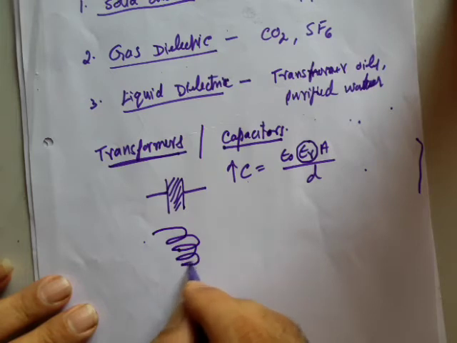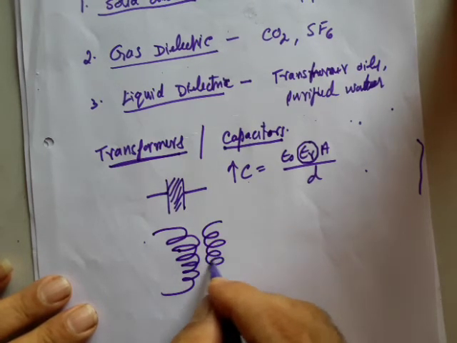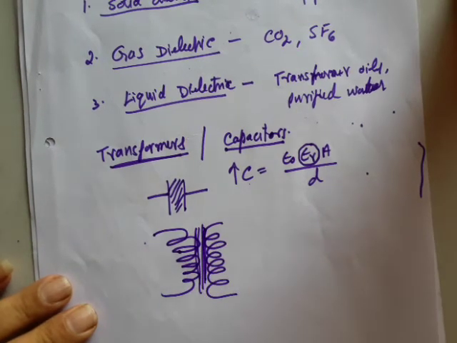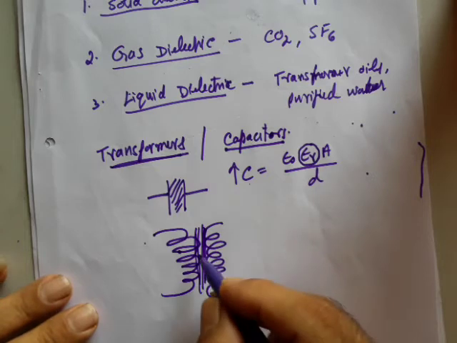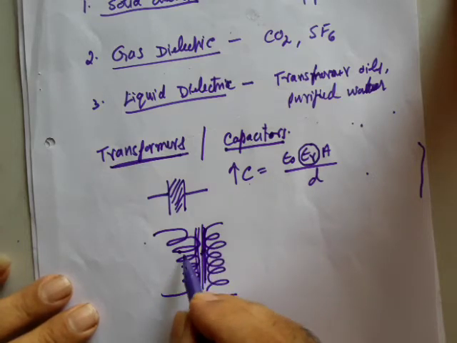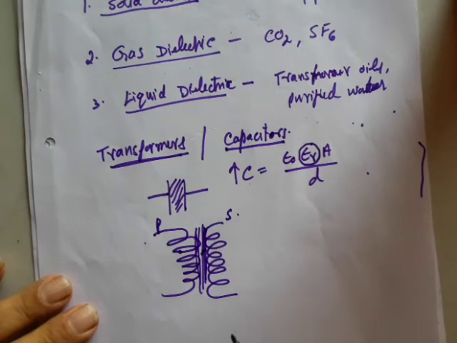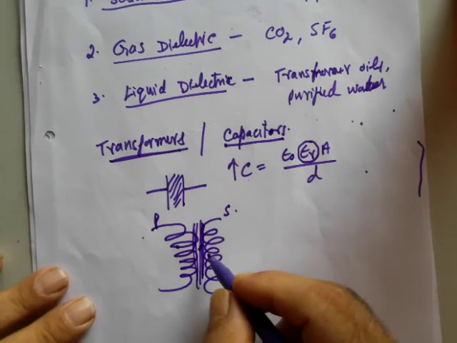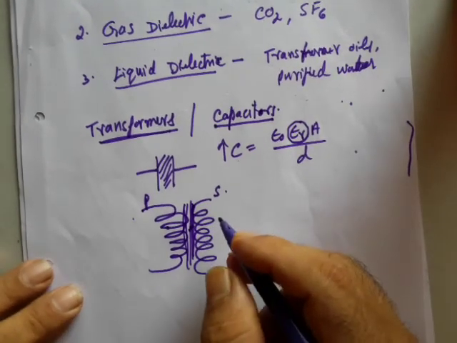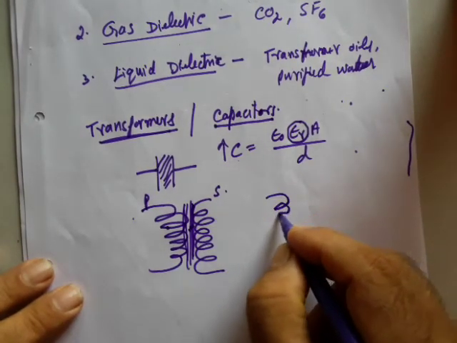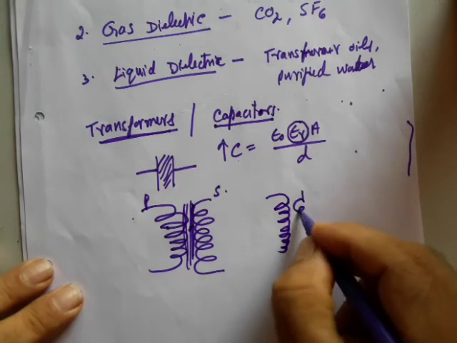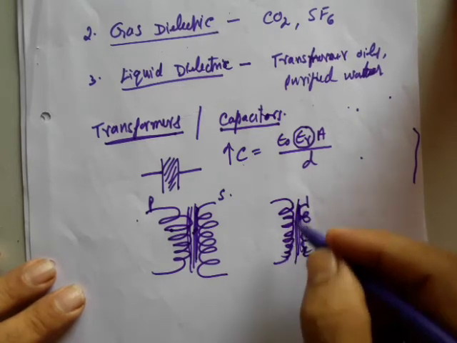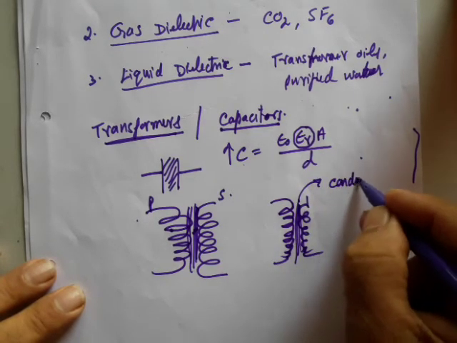But solid dielectrics can also be used in transformers. In a transformer, we have a primary coil and a secondary coil, and in between the primary and the secondary, some kind of dielectric is used. This dielectric, being an insulator, separates the primary coil from the secondary coil. That is the reason solid dielectrics are used. But when it comes to large transformers, they have large voltage, and due to this there is electric breakdown, what is called dielectric breakdown, and hence the gas also becomes a conductor.